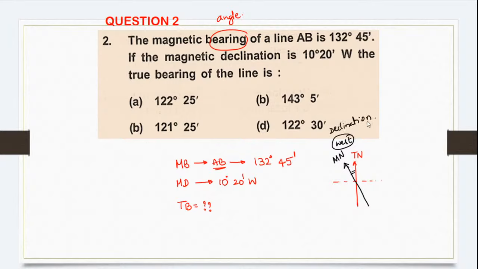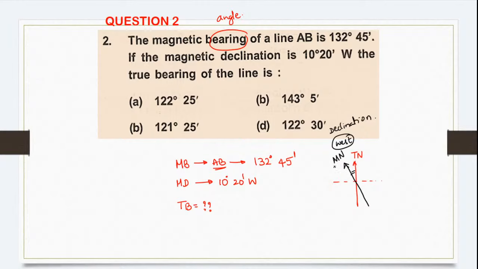What is it? The magnetic declination is the horizontal angle which the magnetic meridian makes with the true meridian. Whichever angle the magnetic meridian makes with the true meridian, that particular angle is called magnetic declination.